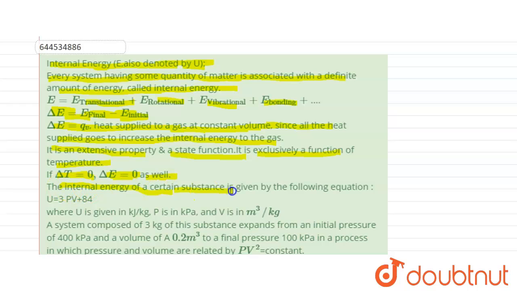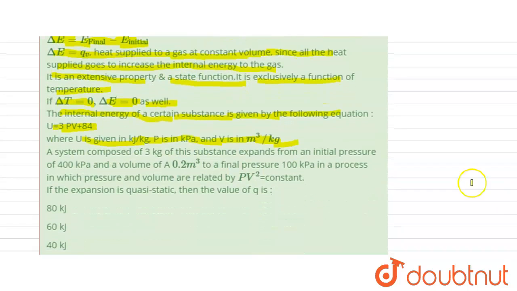The internal energy of a substance is given by the following equation: U equals 3PV plus 84, where U is given in kilojoule per kg, P is in kilopascal and V is in meter cube per kg. The system composed of 3 kg of this substance expands from an initial pressure of 400 kilopascal and a volume of 0.2 meter cube to a final pressure of 100 kilopascals in a process in which pressure and volume are related by PV square equals constant. If the expansion is quasi-static, then the value of Q is?